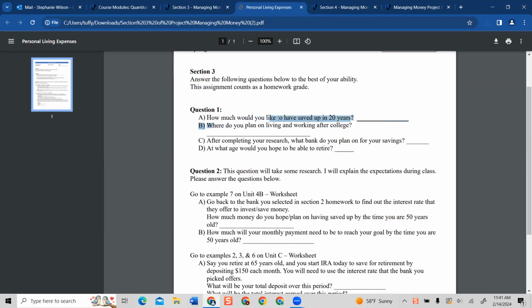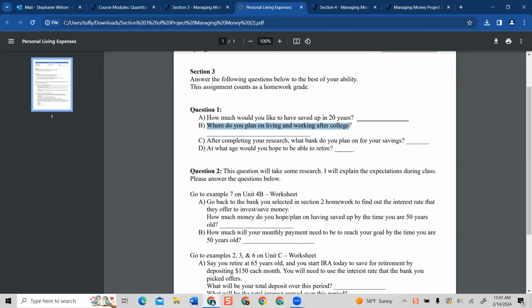Where do you plan on living and working after you graduate? So after college, when you graduate, some of you are going to go to a 4-year college, so kind of have an idea. Now, don't get me wrong, that doesn't mean it's not going to change later on, because as you know, things change each day due to circumstances, life, or whatever opportunities come your way.